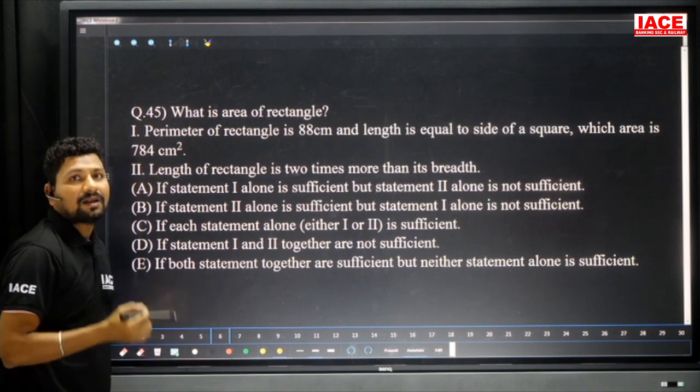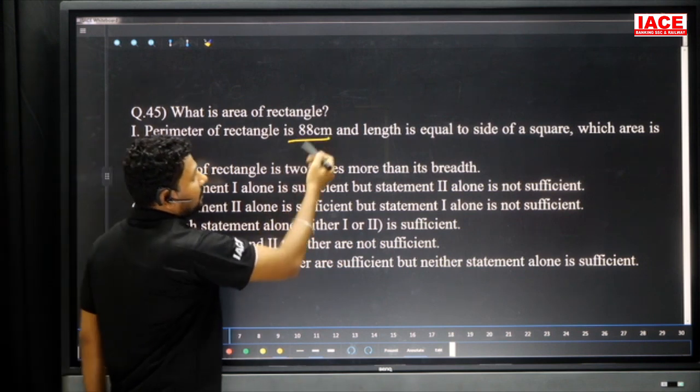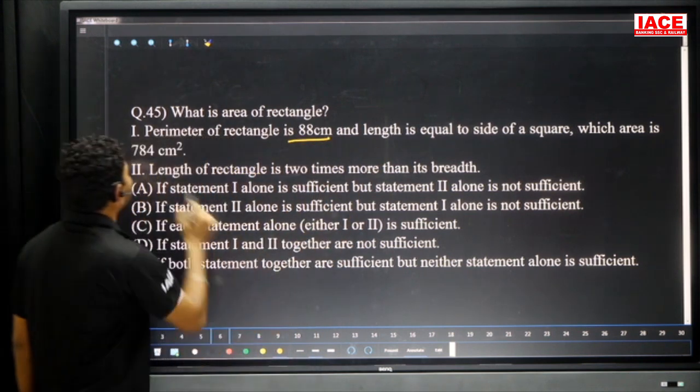Next, what is the area of the rectangle? The area formula is length into breadth. The perimeter of the rectangle is 88 centimeters, so 2 into (L plus B) is given. L plus B is equal to 44. The length is equal to the side of a square whose area is 784.